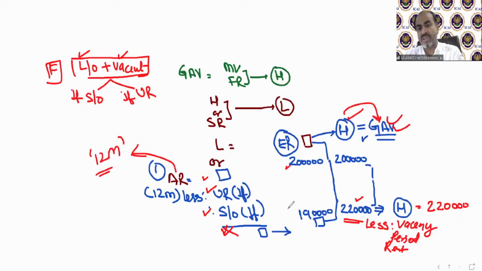If out of these two values, this value is higher, this is your GAV, you need not deduct vacancy out of this value. Fine. If this one is higher, then you need to deduct the vacancy time period rent. If vacancy is for 2 months, the 2 months rent or whatever it is, you need to deduct from over here. After deduction, what will come? That is your GAV.